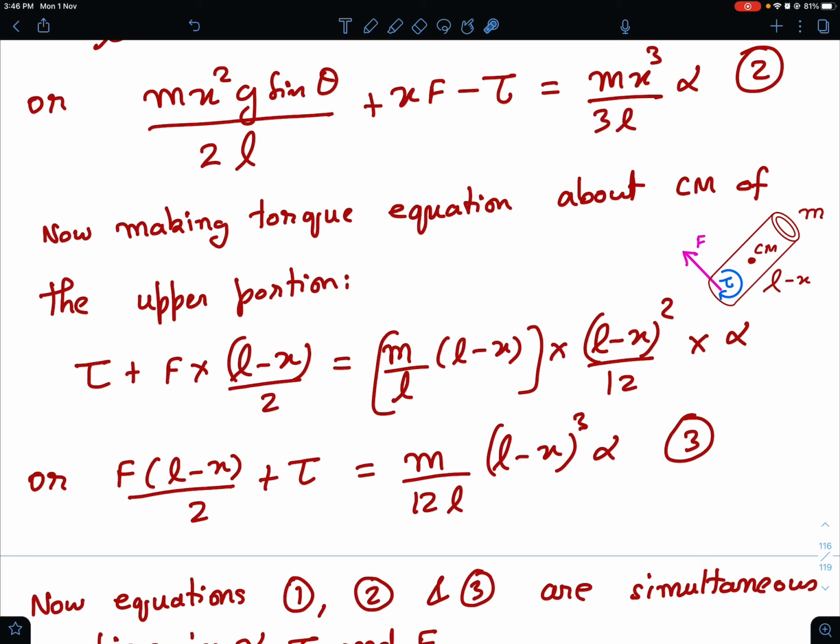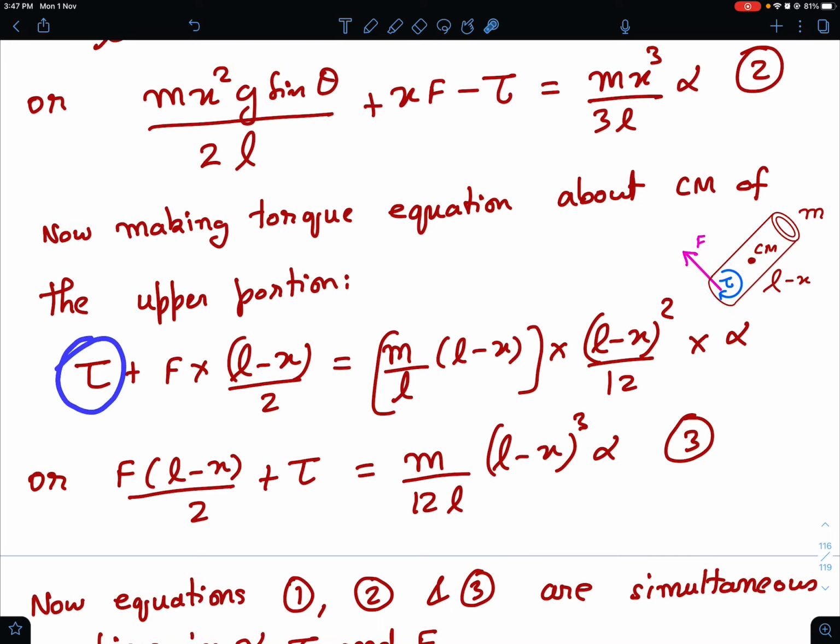I have deliberately chosen the center of mass because otherwise, if you take it about the pivot, then you will not get an independent equation. The equation for the entire chimney will be nothing but the sum of the equations of the two parts. So that's why I have taken torque about the center of mass and not about the original pivot for the upper part.